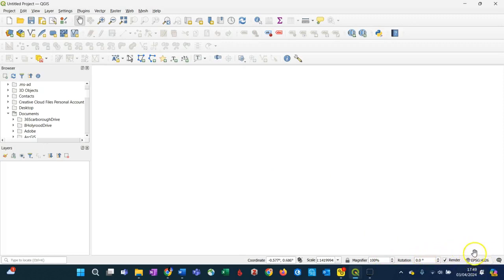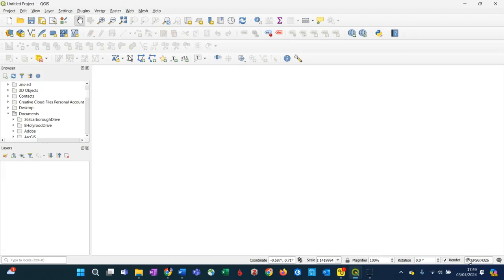And on the right-hand side here, this EPSG number, 4326, with a little globe with a hat on top of it, is the coordinate system of your project. And you can see if you hover over it, it says current CRS EPSG 4326 WGS 84.